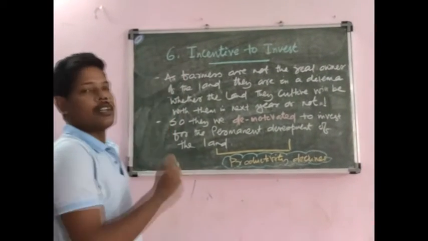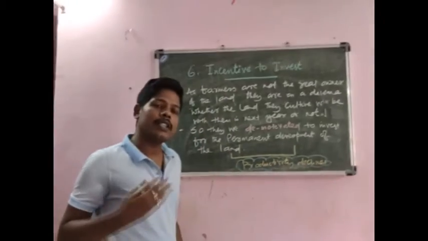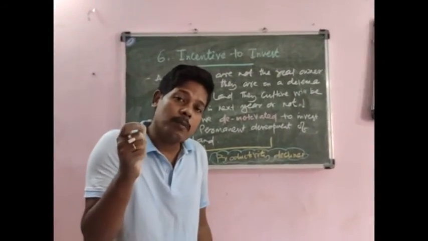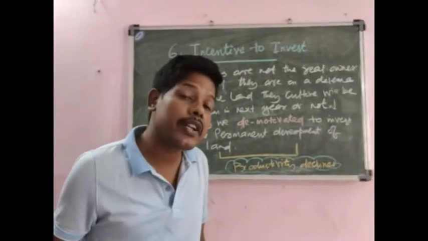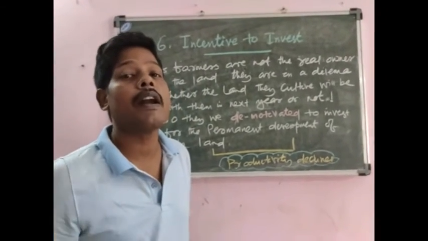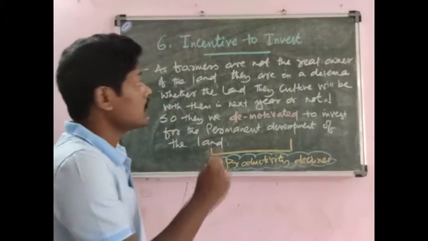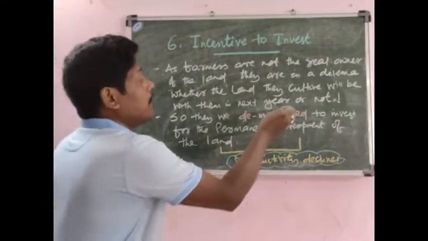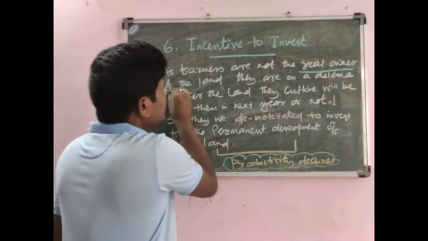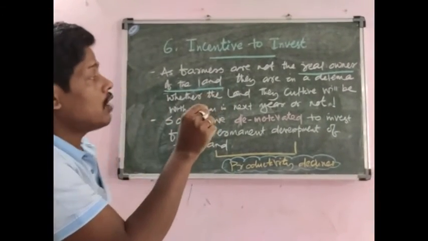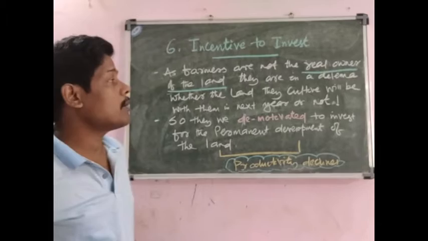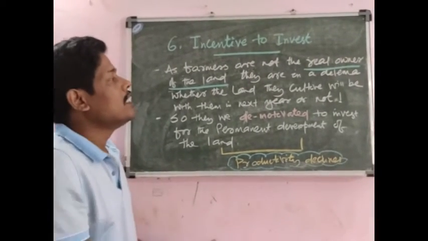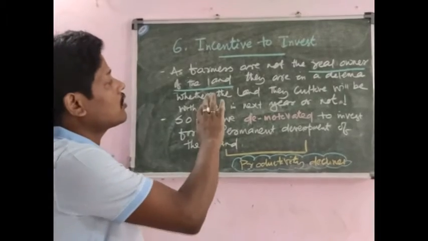Now the sixth reason, that is the incentive to invest. What is this incentive to invest? Incentive to invest implies how much motivation the farmers are getting to invest for the permanent development of the land. Friends, you know that the farmers are not the real owners of the land, because during this British period, the zamindars were the owners of the land and the tenants or the peasants were only taking land from the zamindars.